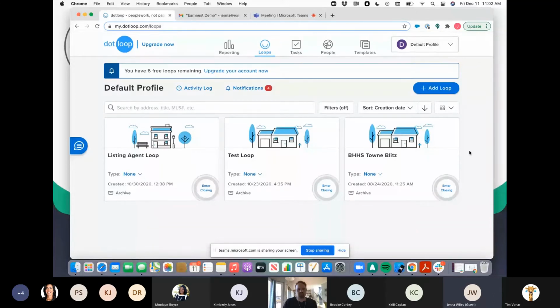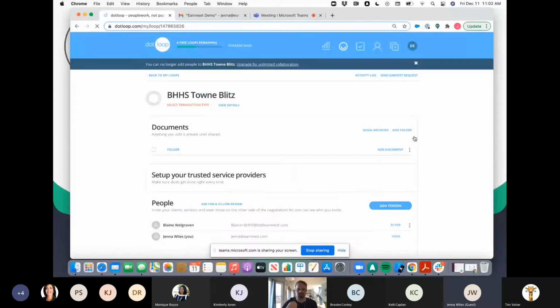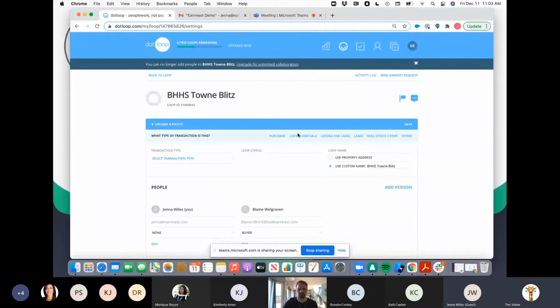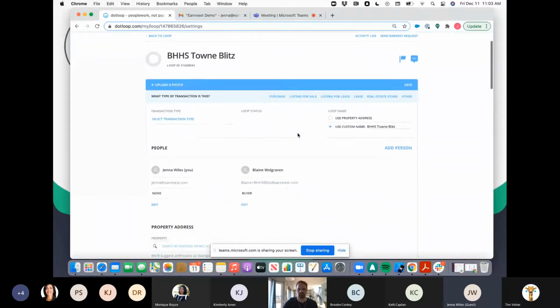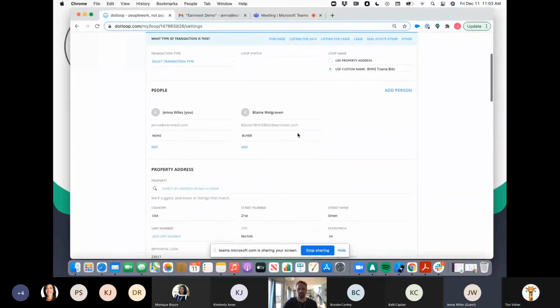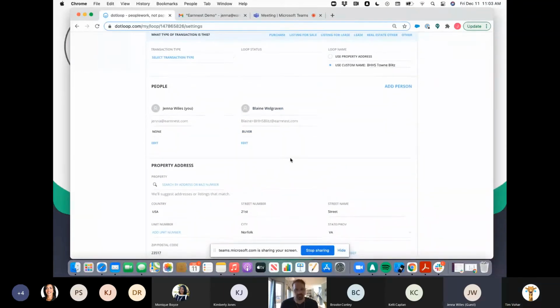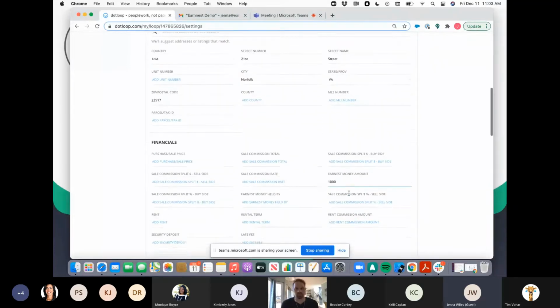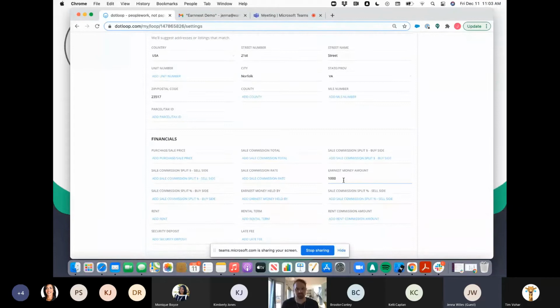So I am within .loop. As Tim mentioned, I have a fully ratified contract, so I am ready to request my earnest money. I will enter my loop, and I've completed all of my contract work from within .loop. So all the information that I need for my request is going to auto-populate for me. If you've written a contract within .loop, you know they have that autofill feature, which is great. You can see I already have my buyer's information, I have my property address, and I have my earnest money amount, the three pieces that I'm going to need for this request.